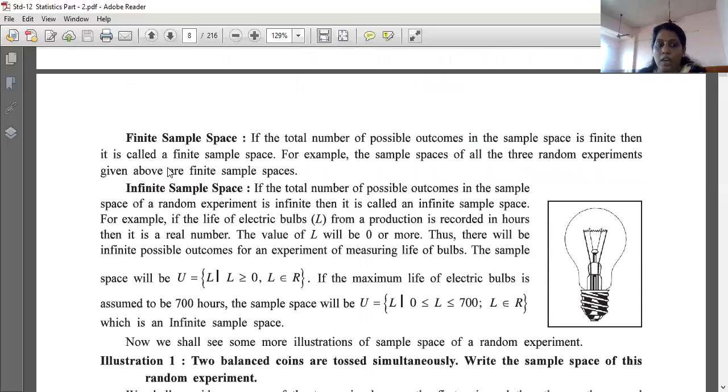Okay, now see important definitions, that is finite sample space and infinite sample space. So finite sample space is if the total number of possible outcomes in the sample space is finite, then it is called a finite sample space. For example, sample space of all the 3 random experiments given below are a finite sample space, means जिसका कोई end होता है ना, हम ऐसा नहीं बोलते कि नेचुरल नंबर्स है तो 1 2 3 0 के बाद डॉट डॉट डॉट डॉट कंटिन्यूएशन जाता है, नहीं.